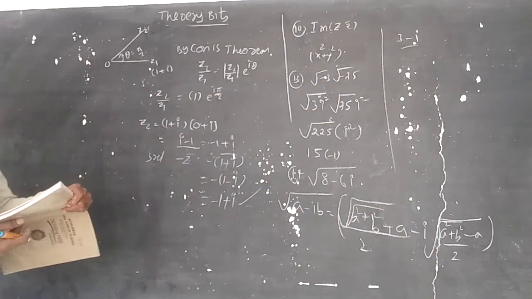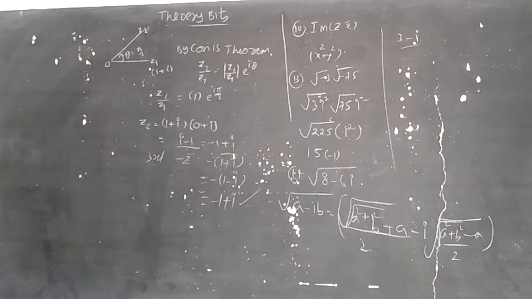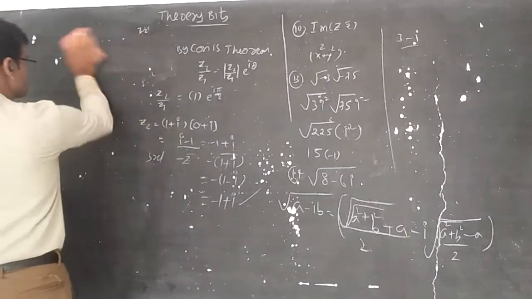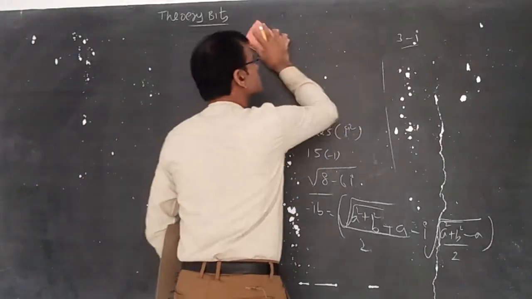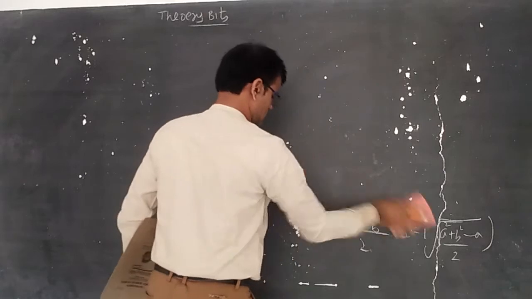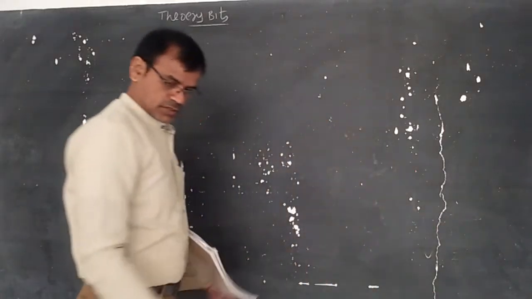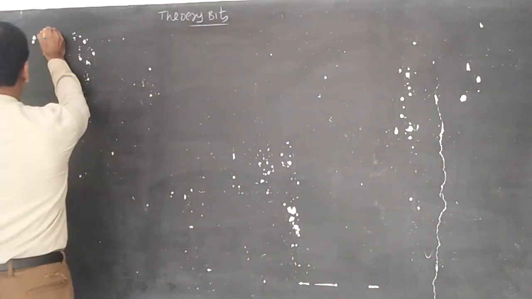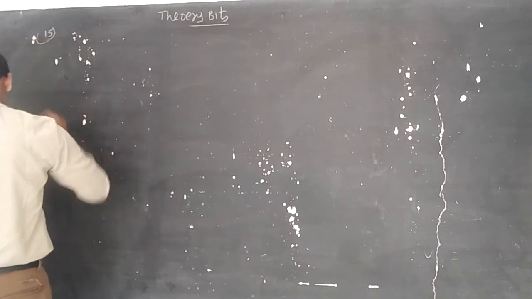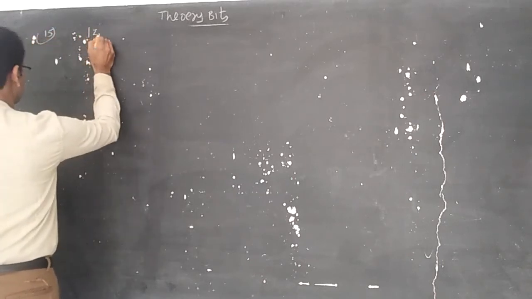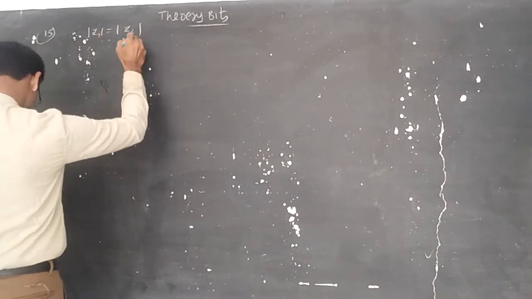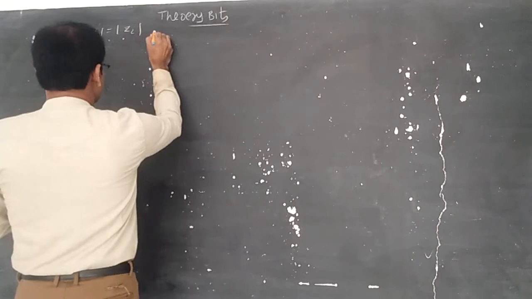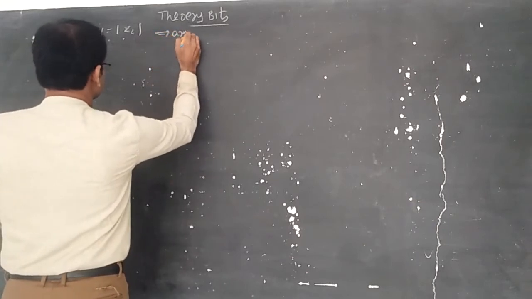15th question. If z1, z2 are two complex numbers such that modulus of z1 is equal to modulus of z2 and argument z1 plus argument z2 is equal to 0.